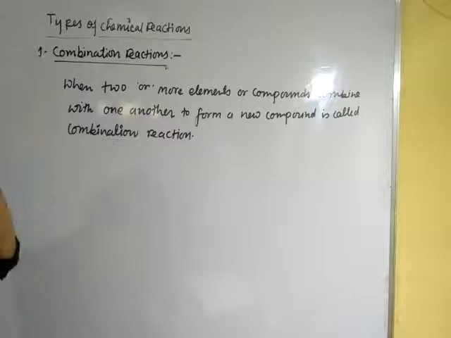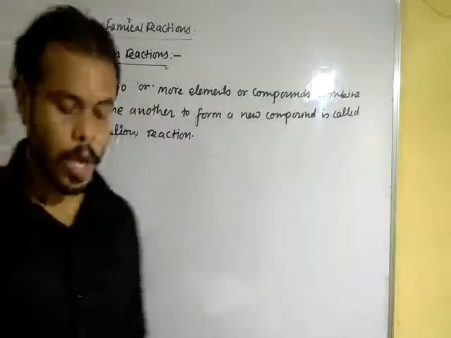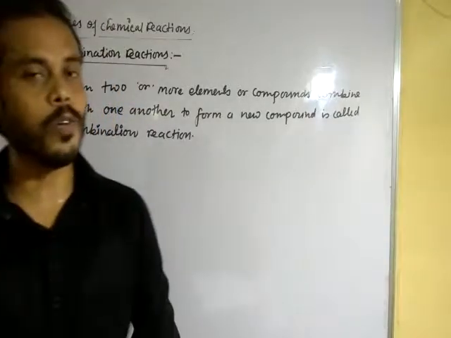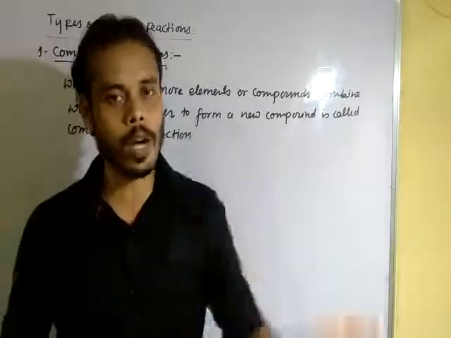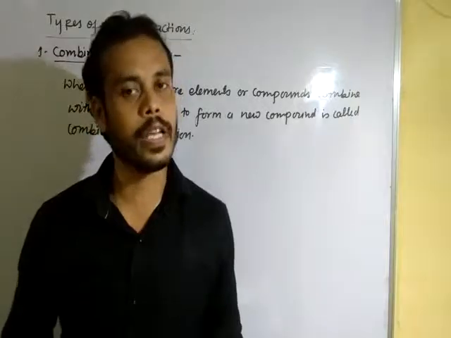Okay. What is combination reaction? When two or more than two elements or compounds react or combine to each other to form a new compound, it is called combination reaction.